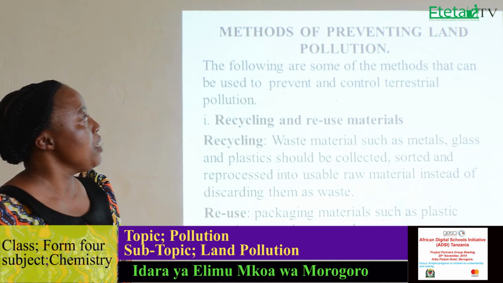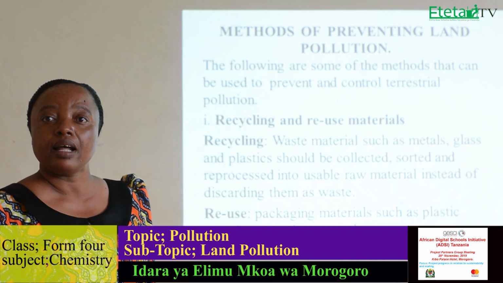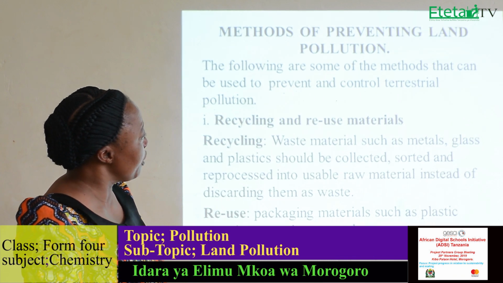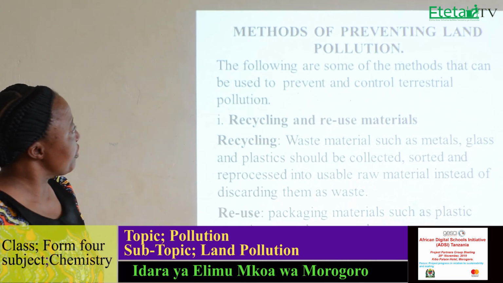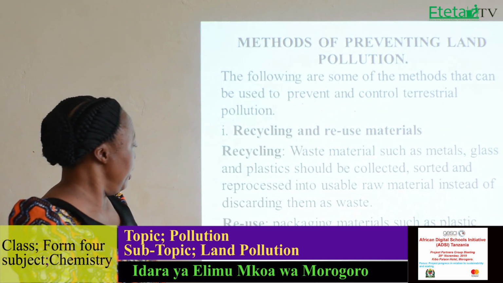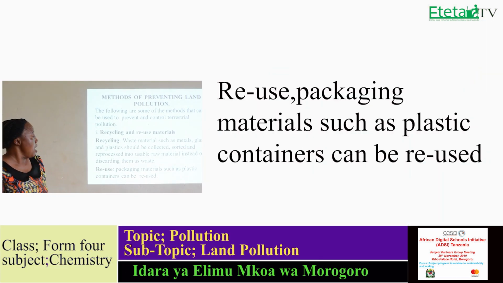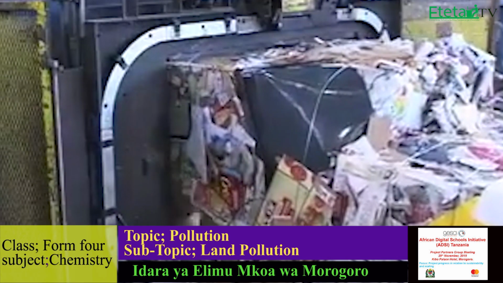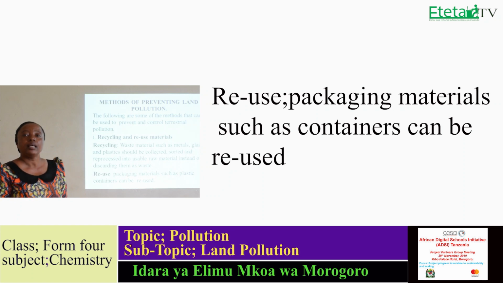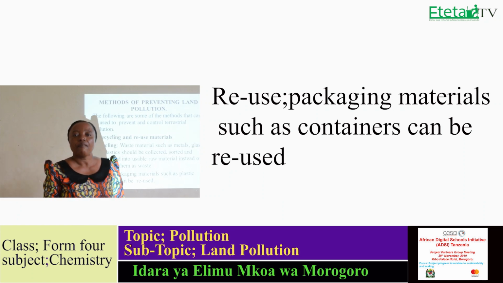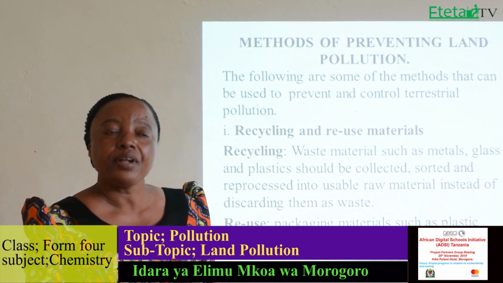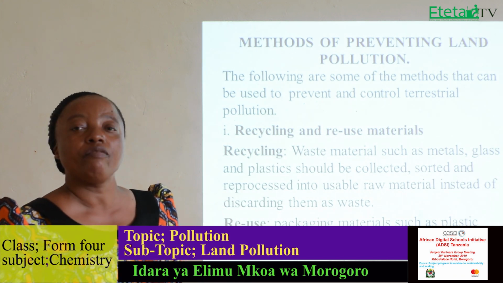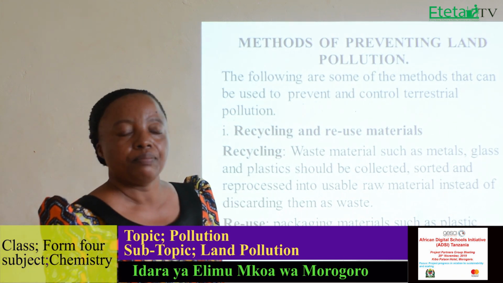So that process can be used as a process of preventing land pollution. Also, we have said that it is recycling and the use of material. Another method of preventing land pollution is reuse. Packaging materials such as plastic materials or plastic containers can be reused. After you use a certain substance or product which is kept in a plastic container, then instead of throwing the container into the environment, you can use it again.